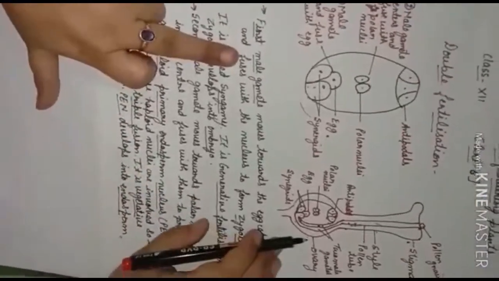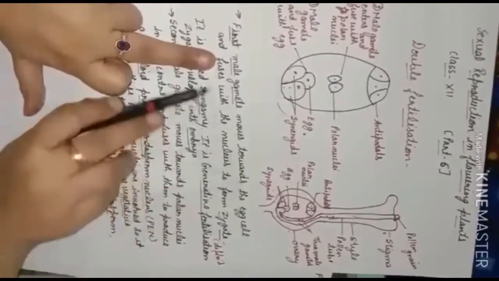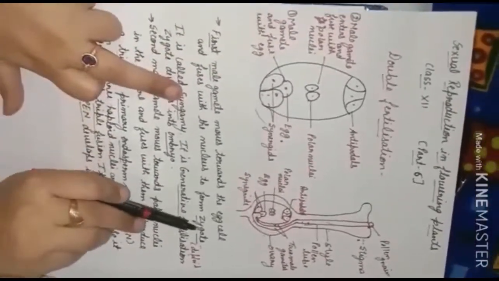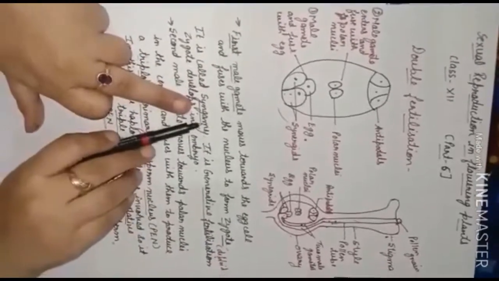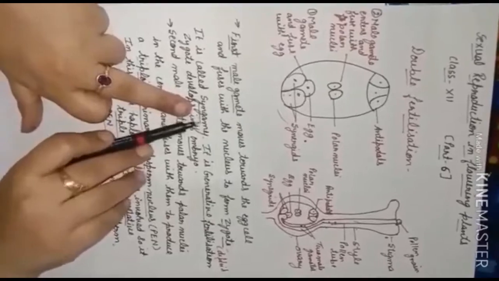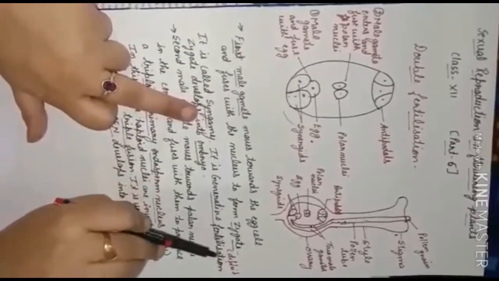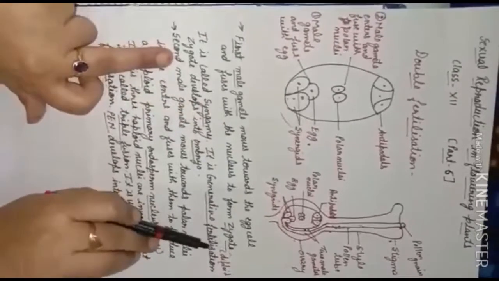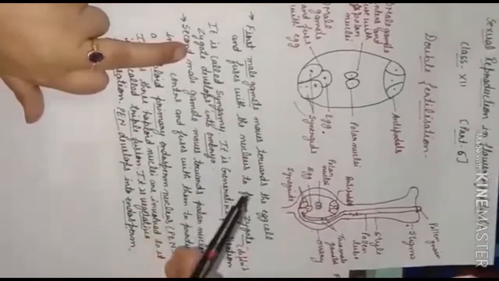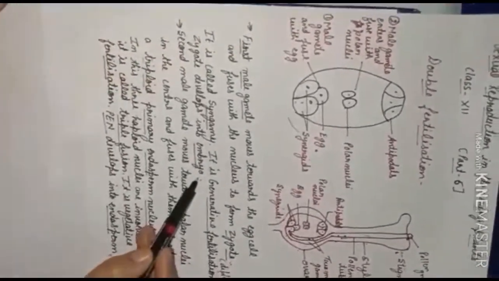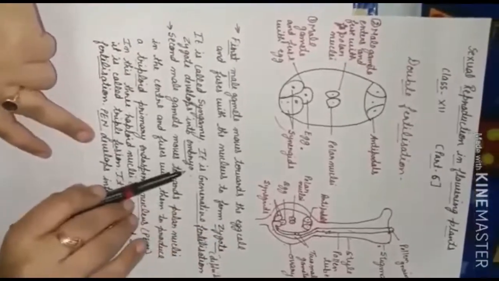We have the two male gametes. The first male gamete moves towards the egg cell, fuses with the egg cell and forms the zygote. The zygote is diploid, and this process we call syngamy. This type of fertilization is generative fertilization, and in it we get the zygote, which further at the time of development develops into an embryo. Okay, this is for the first male gamete.